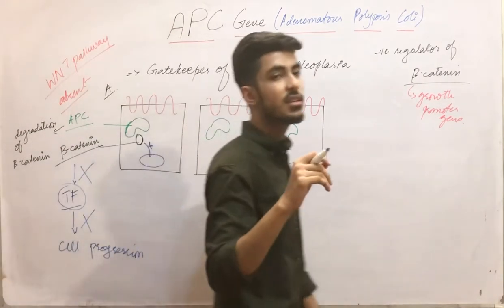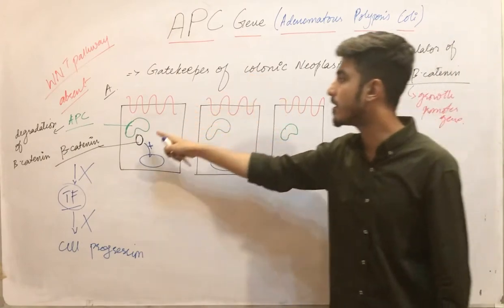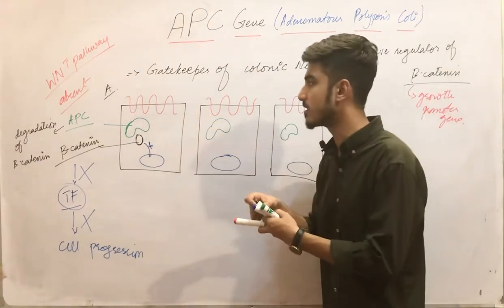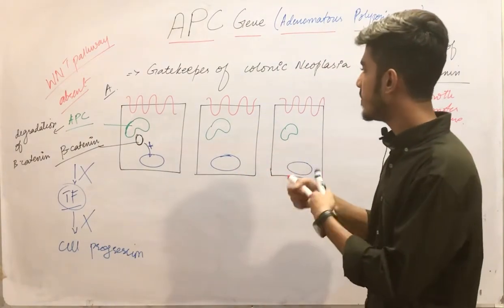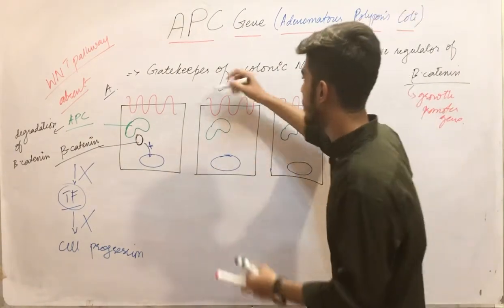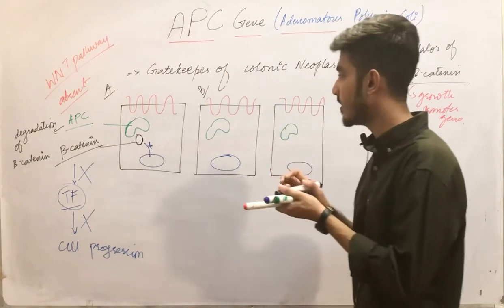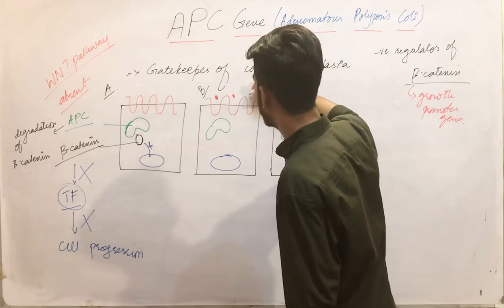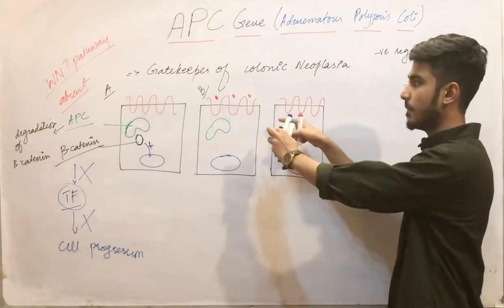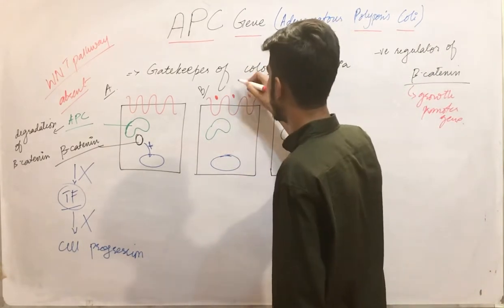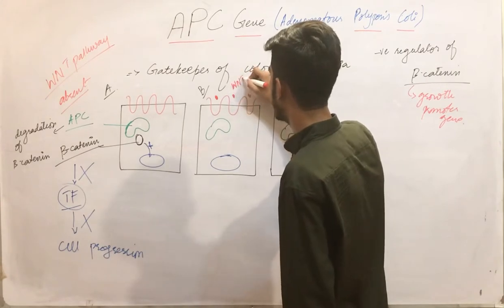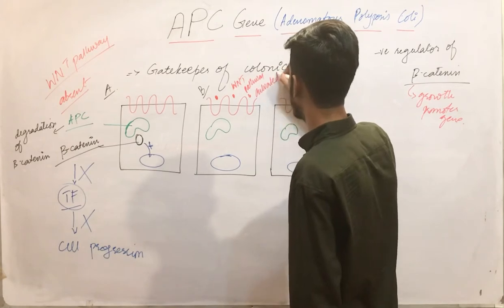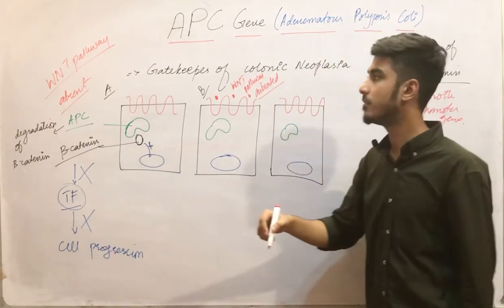Clear? So this is how the APC works in the absence of the Wnt pathway. This is a normal cell. Now the second, diagram number B, is also a normal cell. But what happens in this cell? Now there are certain ligands attached to the Wnt receptor, the frizzled receptor. Here the Wnt pathway is activated, or in the presence of the Wnt pathway.